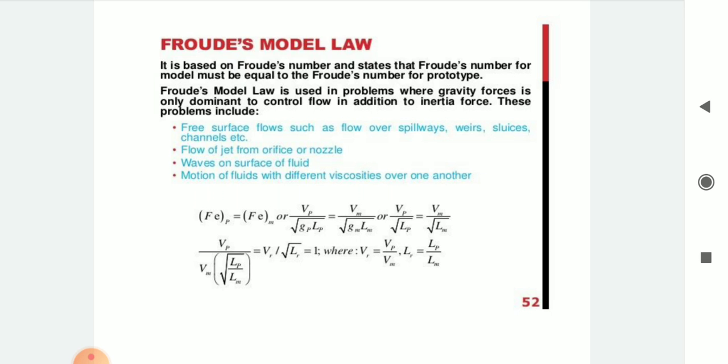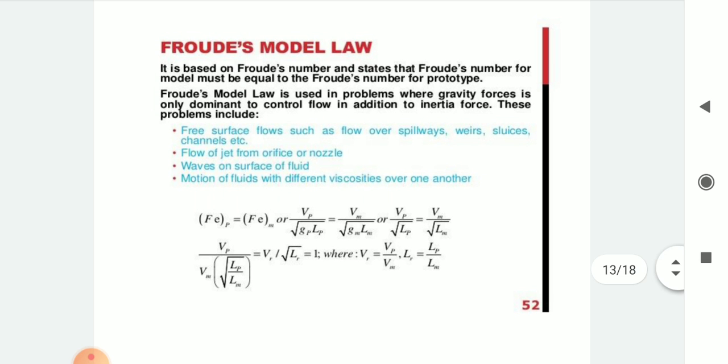Froude's model law says that Fr for the prototype is equal to Fr for the model, where Vr is equal to Vp upon Vm and Lr is equal to Lp upon Lm.